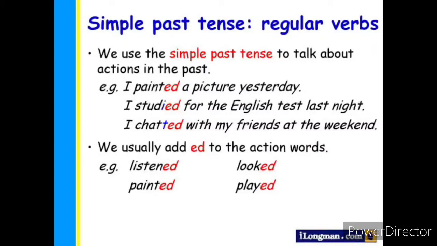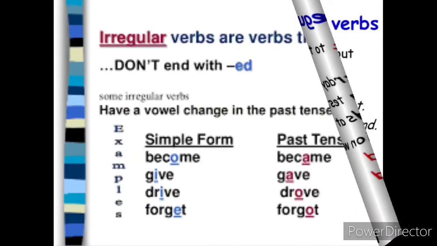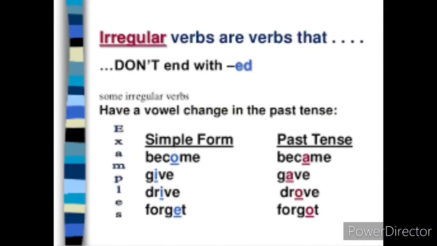What is meant by irregular verbs? Completely differ in the past tense form. See here, look at the example for irregular verbs. It will not end with the ed form. So see here, don't end with ed. Have a vowel change in the past tense. See here, simple form is become, the past tense form is became.